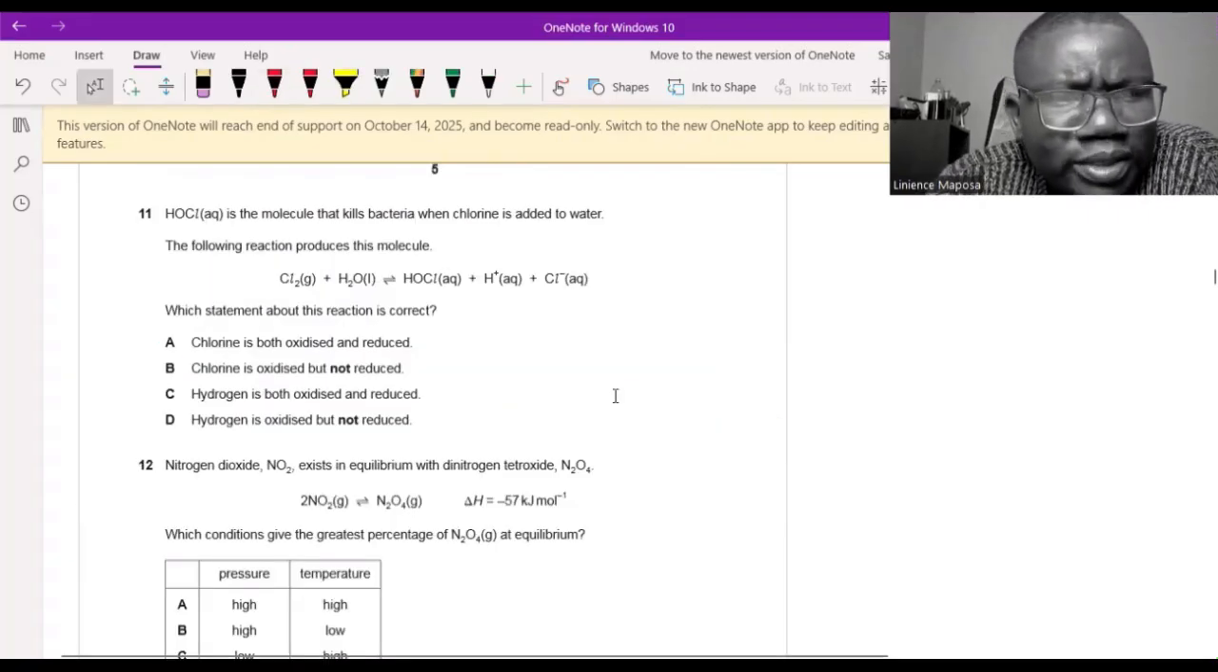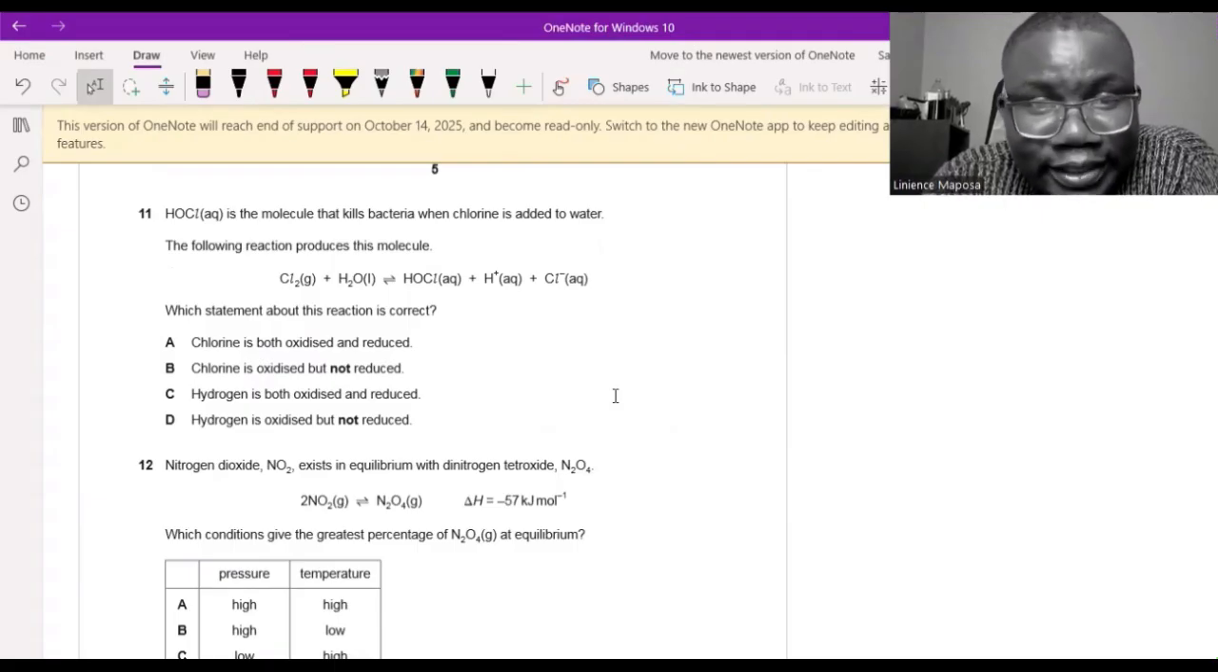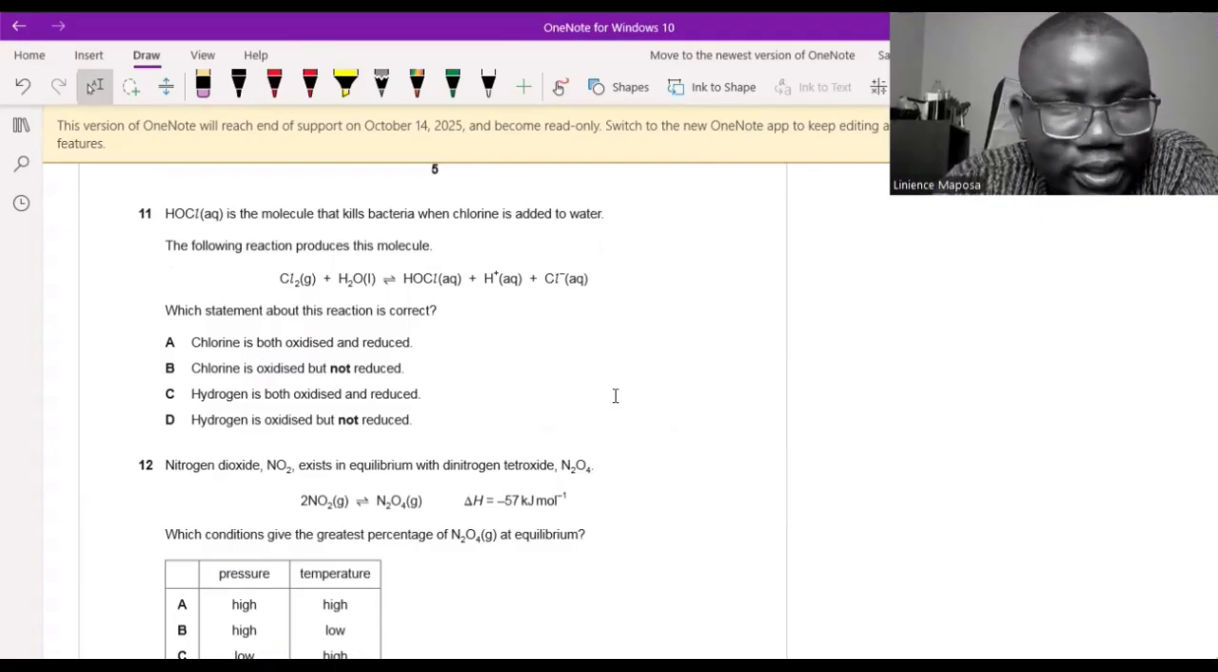All right, this one, what is it called? Chloric or chlorate acid? I will say chloric acid. It is the molecule that kills bacteria when chlorine is added to water. The following reaction produces this molecule. Okay, there it is being produced. Which statement about this reaction is correct?